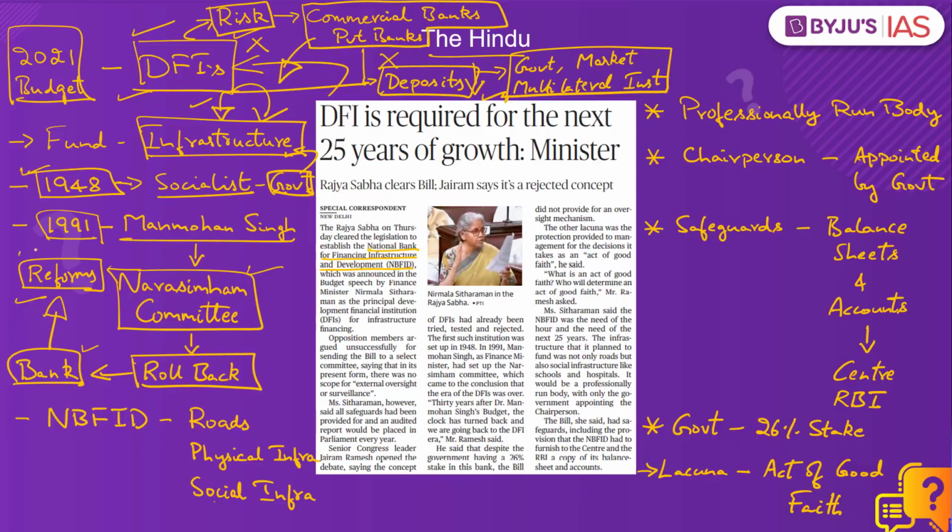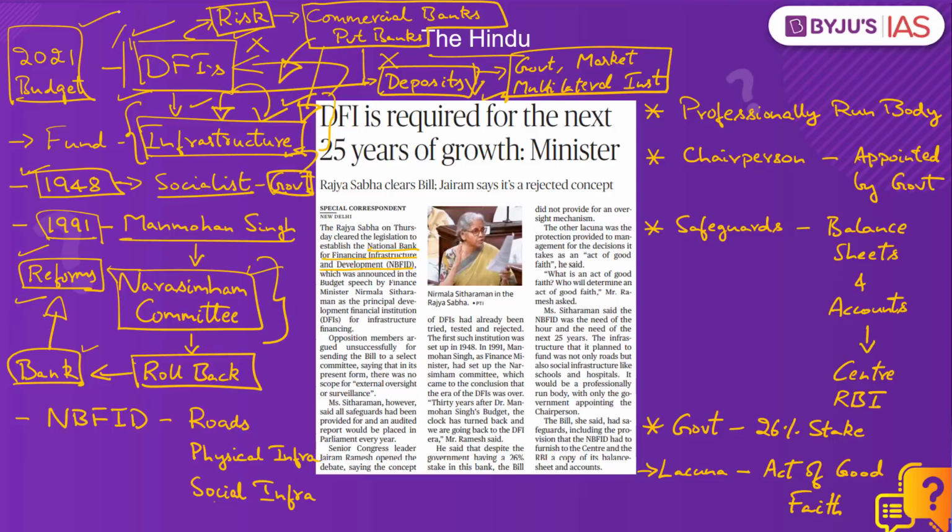But following the economic reforms of 1991, the cost of borrowing for DFIs increased, and it was noticed that financing infrastructure projects through regular banks was much cheaper and more effective than funding them through the DFIs, where the cost of borrowing was increasing significantly. So following the recommendations of the Narasimham Committee, the DFIs were rolled back.